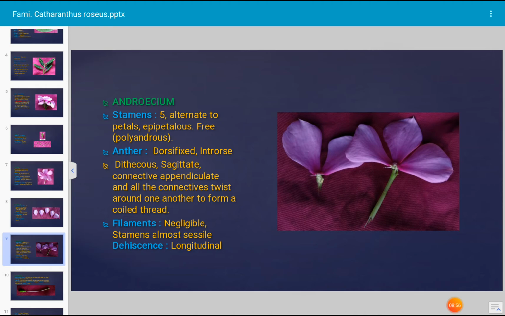Okay. Sagittate, connective appendiculate, and all the connectives twist around one another to form a coiled thread-like structure. This is a very characteristic feature of Catharanthus roseus. Filament is negligible, very small, totally reduced, and stamens almost appear sessile, stalkless. Dehiscence of the stamen is longitudinal.